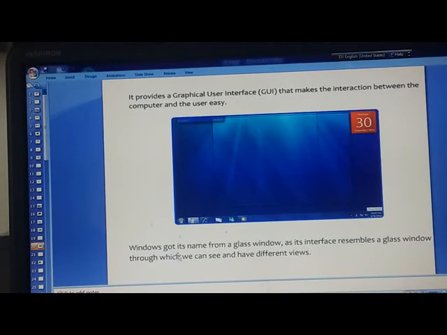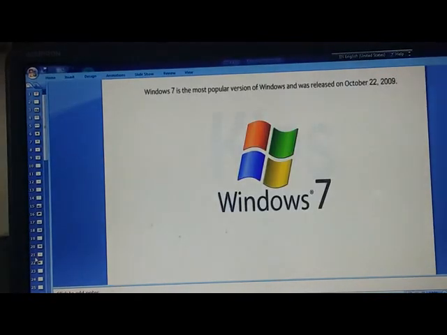Windows got its name from a glass window, as its interface resembles a glass window through which we can see and have different views. Windows 7 is the most popular version of Windows and was released on October 22, 2009.